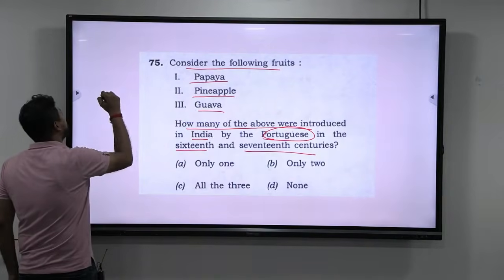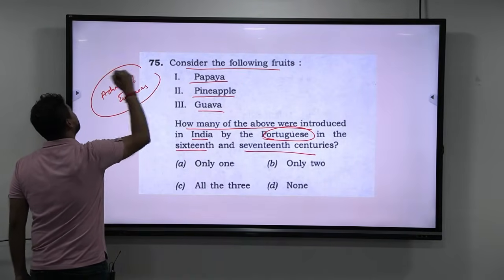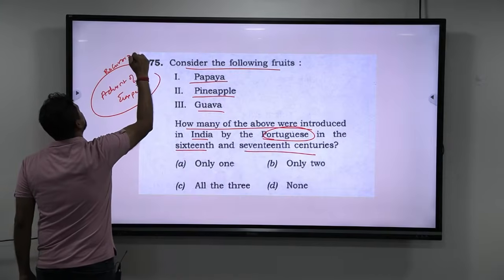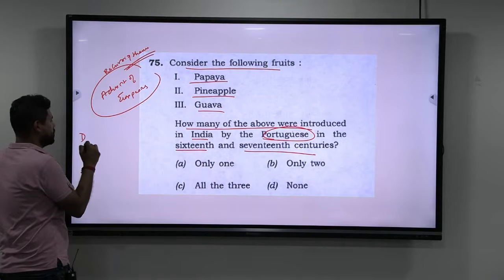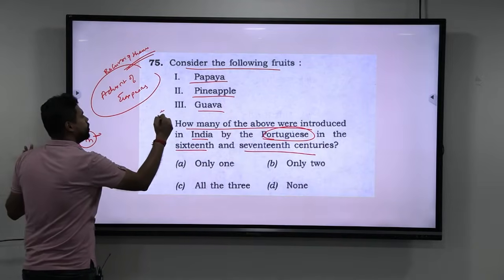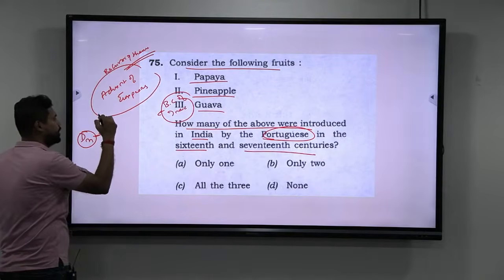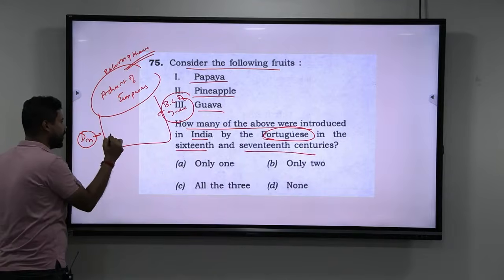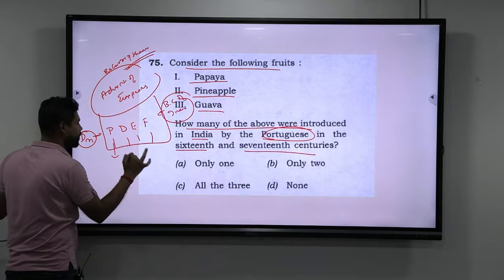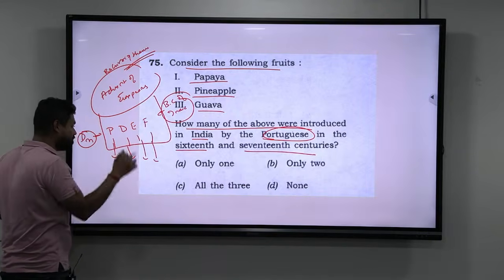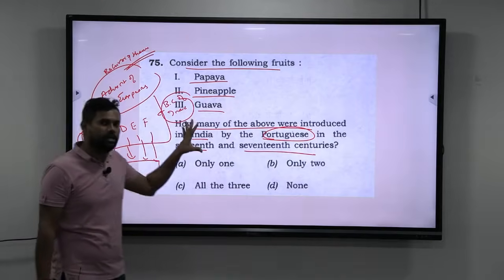Understand, the advent of Europeans is an important recurring theme. So you have to know a little bit in depth about the advent of Europeans, from the decline of the Mughals to the British conquest of India. That is where the Portuguese, the Dutch, the English and the French come into the picture. When they came, who the important commanders were, what the important places or factories were, and what they did in India becomes very, very important. So from that angle, this question is being asked.